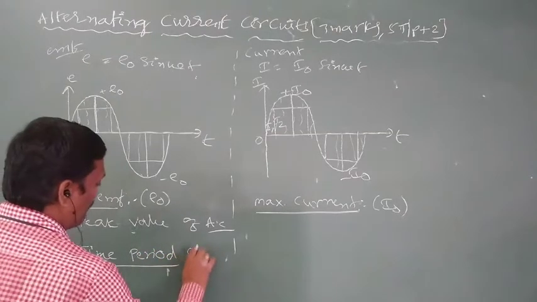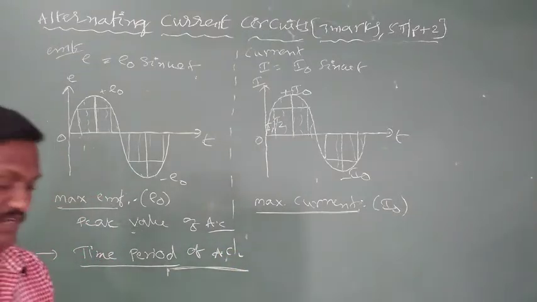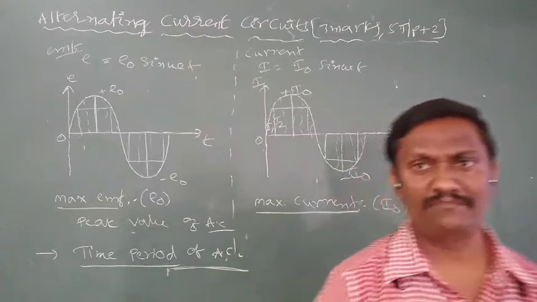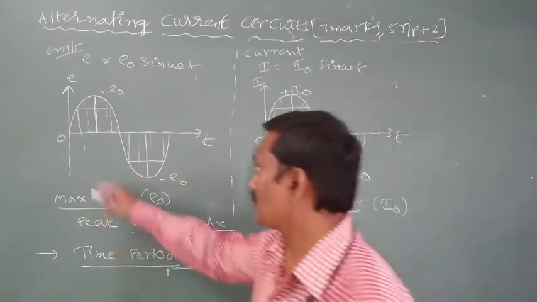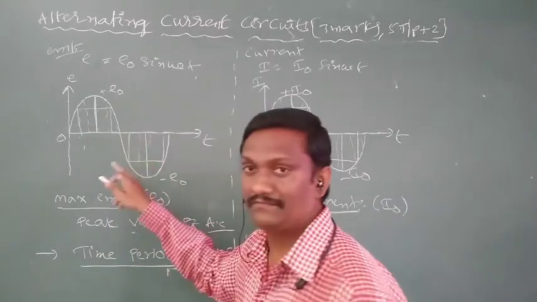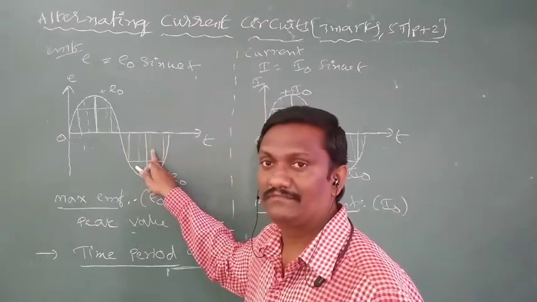What is the time period of AC? A time period means the time taken by the AC to complete one full cycle. It is the time for one completion of the positive and negative half cycle. The combining of positive and negative half cycle is called a full cycle.